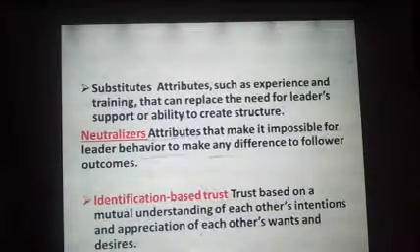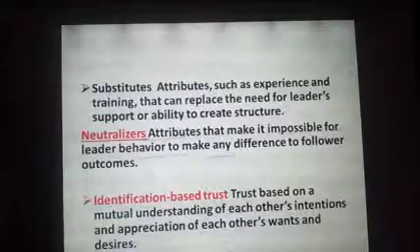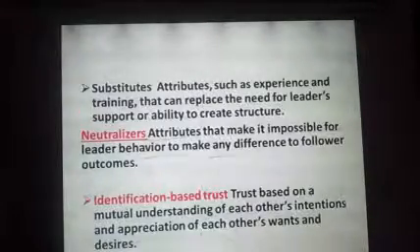And then you have identification-based trust. This is trust based on mutual understanding. An important key point: mutual understanding of each other's intentions and appreciation of each other's wants and desires. You can note it down.